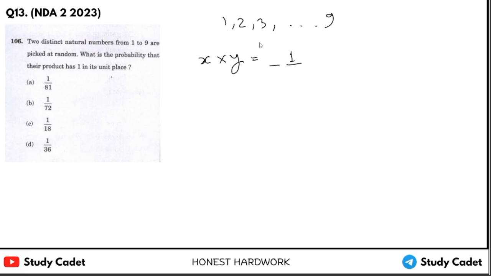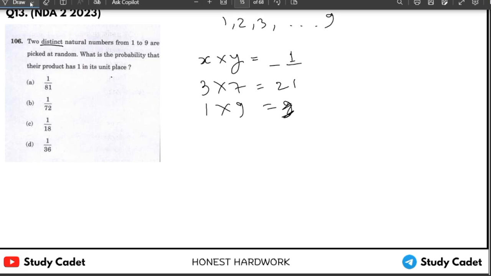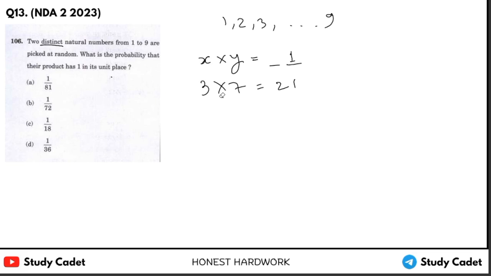So what are those combinations? It is written distinct, not equal. So we can see 3 into 7, that is 21, right? And 1 into 9, that is 9. Oh, no, it will not be there. So other than 7 into 3, we don't have any other option.